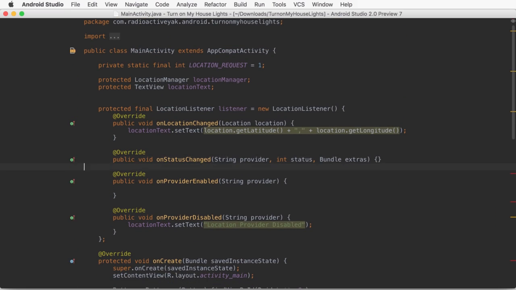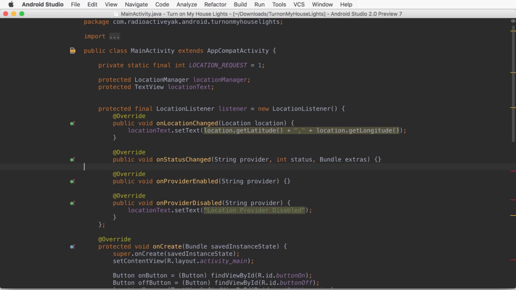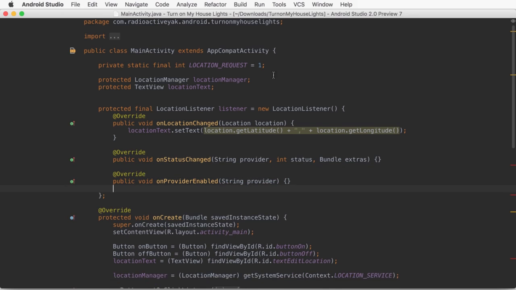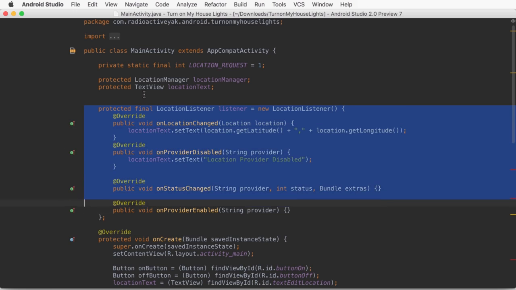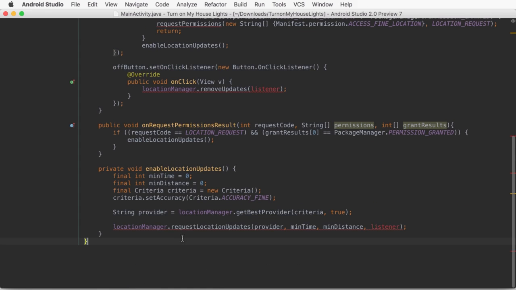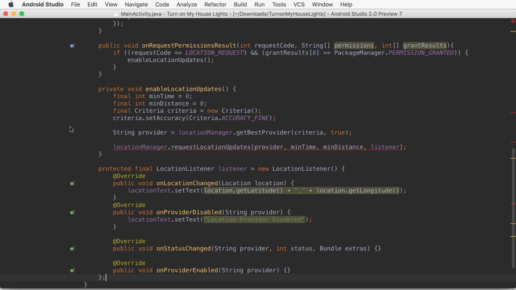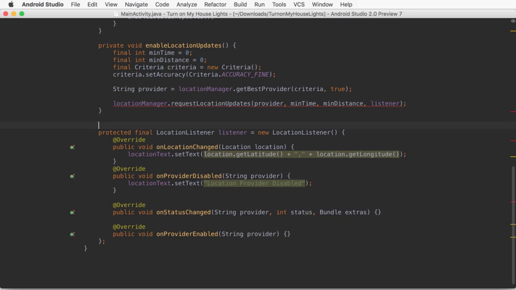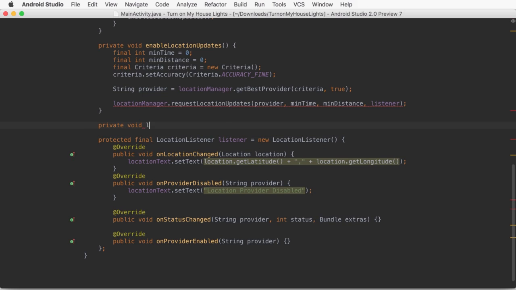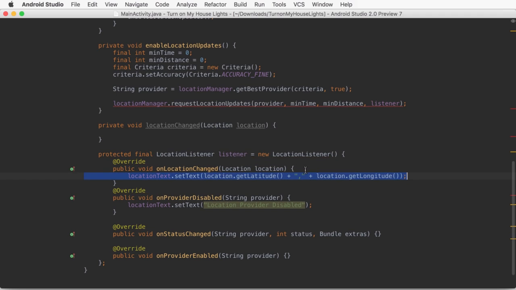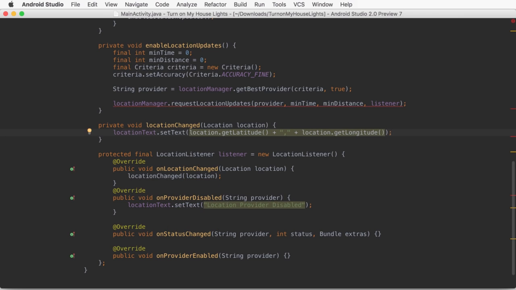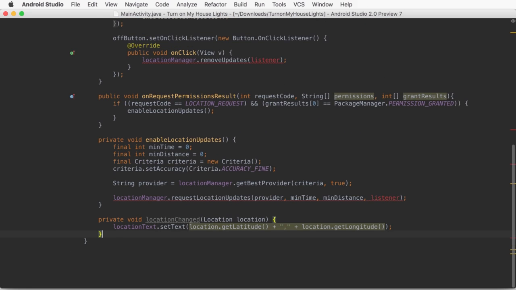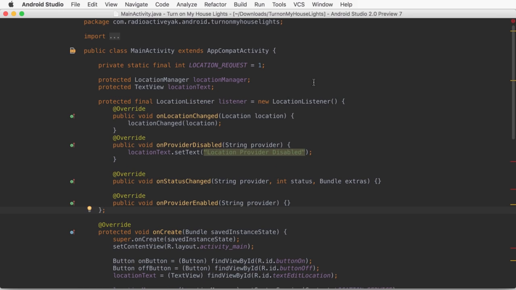So now I'm going to tidy up a little bit and move a few things around. My real goal here is just to separate all the boilerplate code like listeners, click handlers, and permission checks from my app and business logic. This separation is also going to make it easier for me later when I need to move and refactor it and pull it out of this monolithic activity into the appropriate services and intent receivers. Ideally, I want to be able to see all the code I'm going to be adjusting and changing regularly on the same screen.